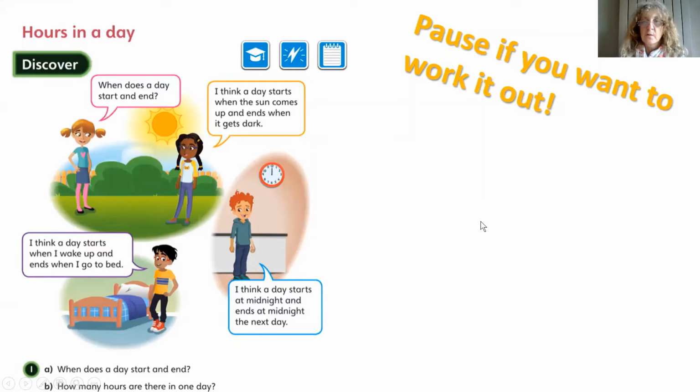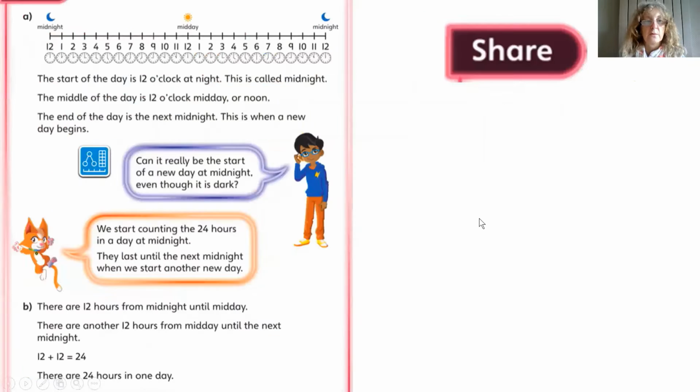So have we answered those questions? Let's have a look. We've got midnight, and then it starts at 12 at midnight, and then we've got all the way to 12 o'clock midday, and that's normally on a usual day you'd be in school, probably having your lunch, and then it goes to midnight again. So we can see all of those hours. Notice that there are 2 1 o'clocks, 2 2, 2 3, 2 4.